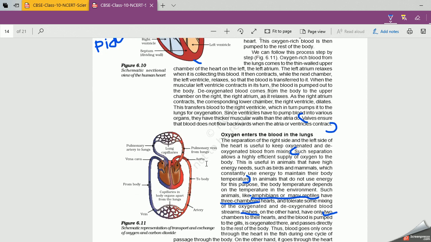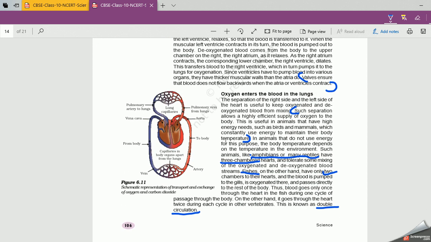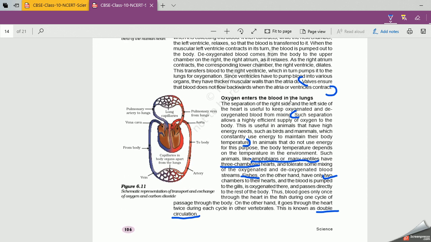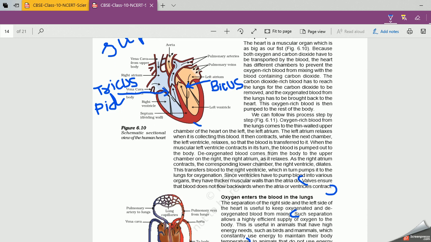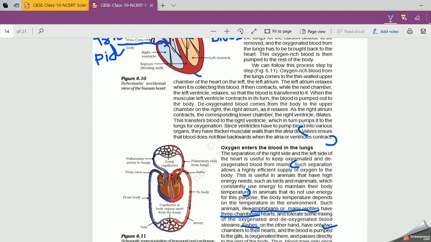Now, I discussed this topic with you earlier. This impure blood comes to the right side, and from the right ventricle it goes to the pulmonary artery, and from the pulmonary artery it goes to the lung capillaries. Again, when this impure blood goes to the lung capillaries through the pulmonary artery, it gets filtered over here, right?